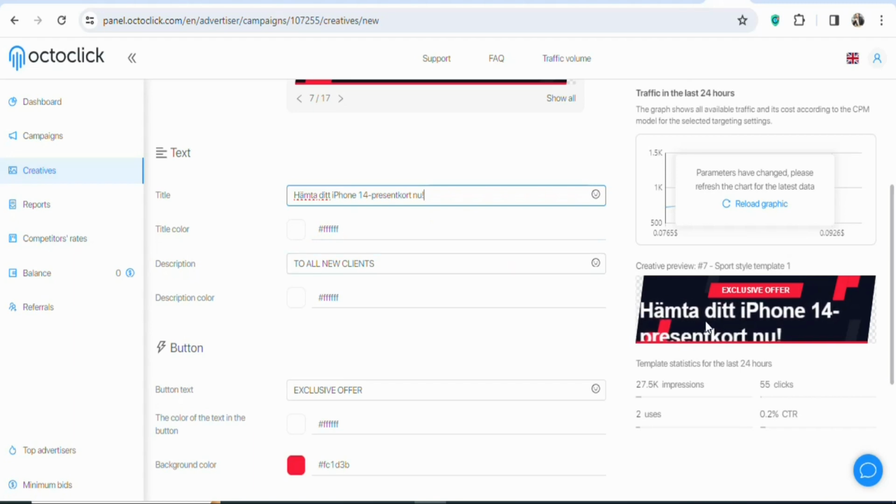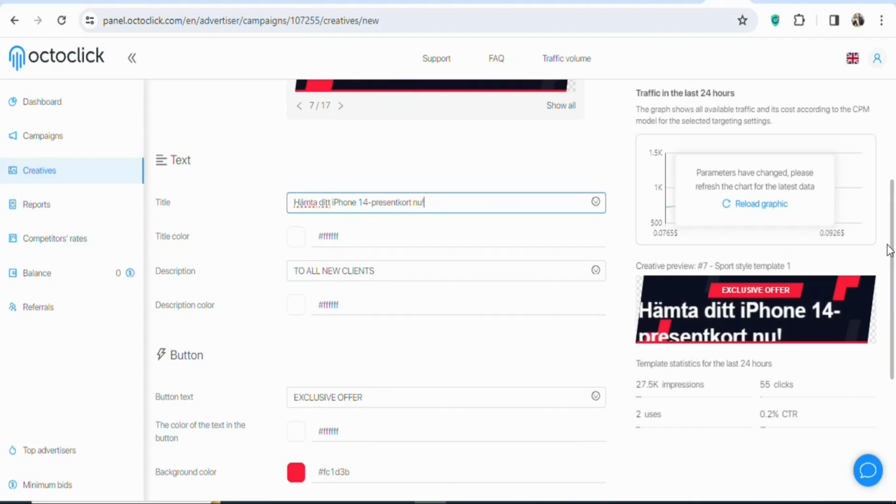So let's delete everything, leaving the iPhone, because this does not look nice. You can see this is the preview of it. It does not look nice, so just delete everything so that the text can position well. As you can see, let's leave it like this. You can see everything is now correct.